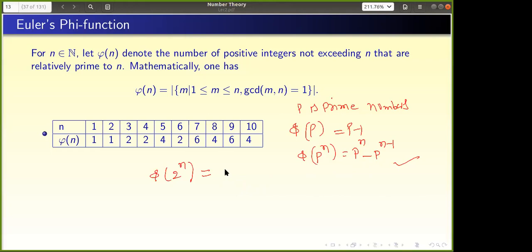For 2 raised to n, it comes out the same, as I could verify. So the question is: if I apply this formula for 2 power n, assuming it is true, I'll get 2 power n minus 1, right? How many of you say whether this formula is true or not? Anyone now? Any one of you?